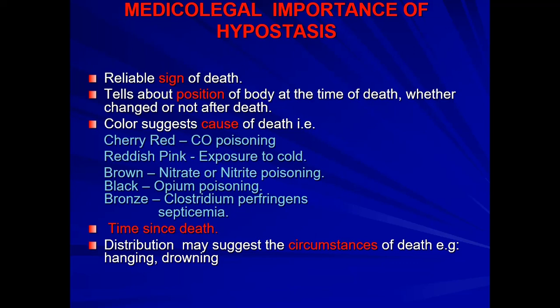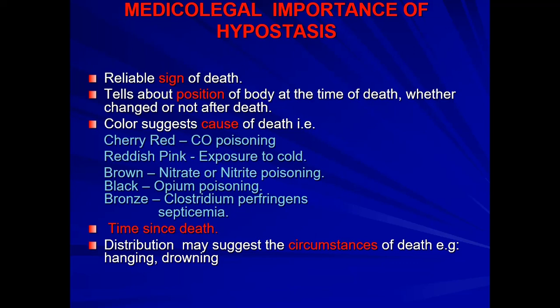So, for example, in hanging, you will see that hypostasis is mainly found on the extremities, on the hands and feet, the fingers of hands and feet. This is because of the position of the body in hanging. So by this you can know the circumstances of death, that is hanging.